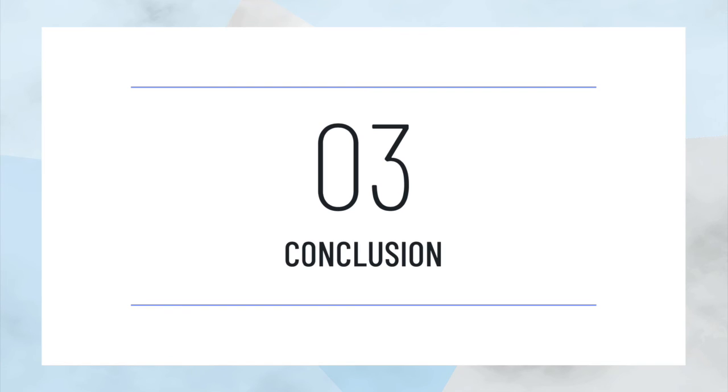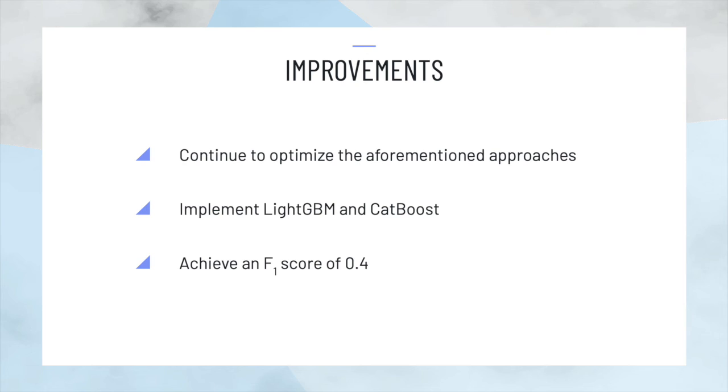Comparing our results to others on Kaggle, our model performs at the same level as others using similar techniques, but falls behind compared to the more advanced ones as we do not utilize state-of-the-art models or advanced data processing methods. For the final report, we will continue optimizing our approaches and incorporate more powerful models like LightGBM and CatBoost, our goal being an F1 score of 0.4 on the test data.